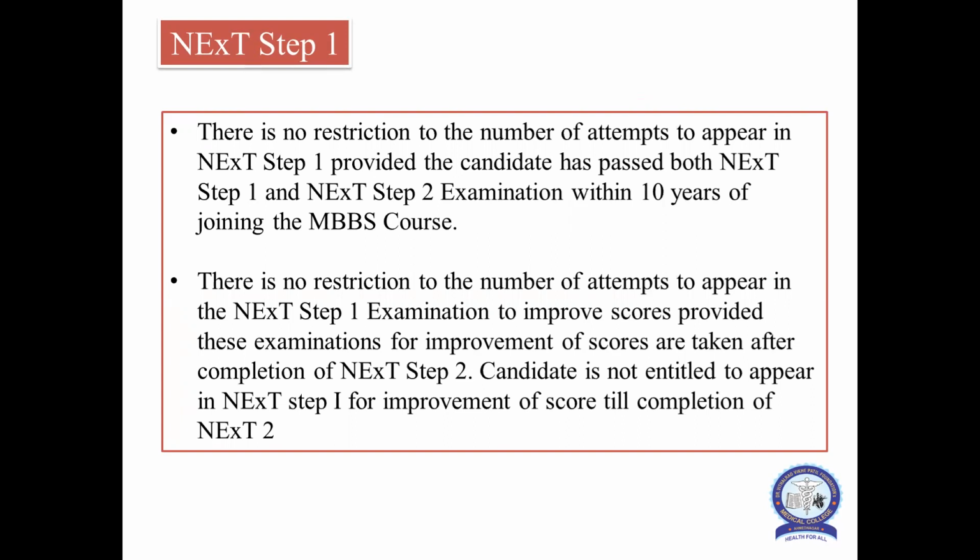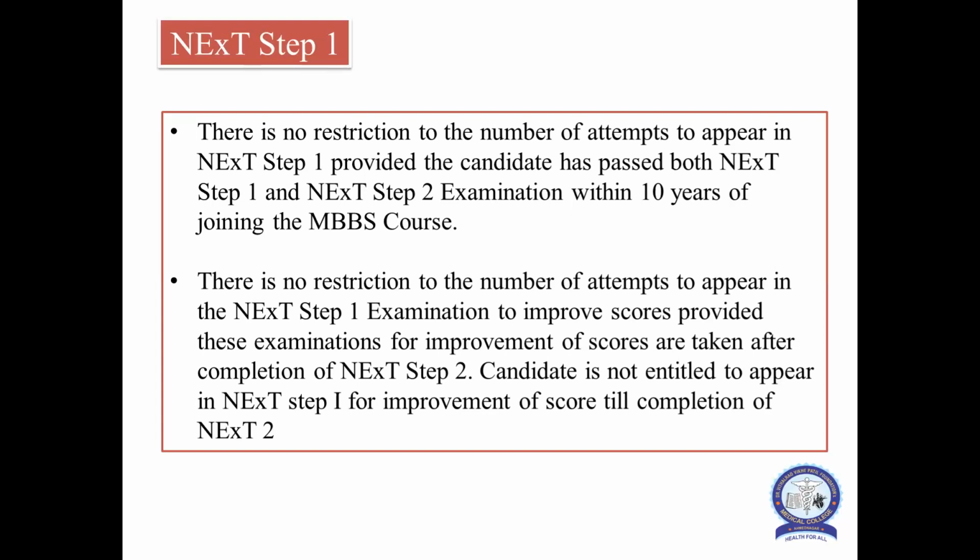Very important: there is no restriction on the number of attempts to appear in NExT Step 1 examination. A repeat exam can be given to improve the scores, but again there is one warning: examinations to improve the scores are allowed only after completion of NExT Step 2.